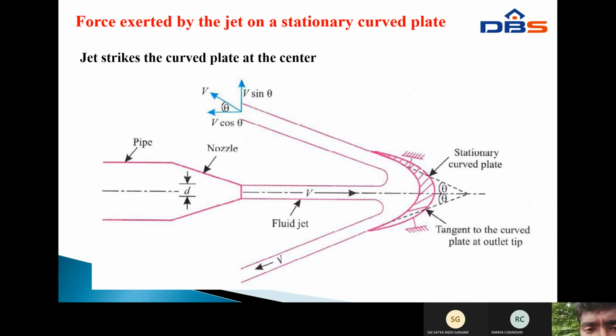In this figure, the jet velocity is in the horizontal direction, and the vertical jet velocity is 0, as there is no vertical flow of water.